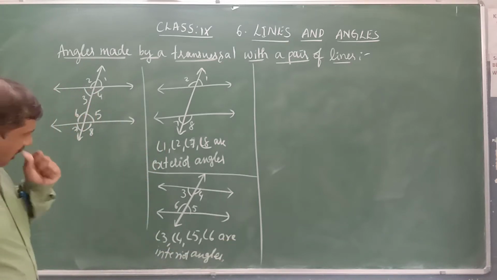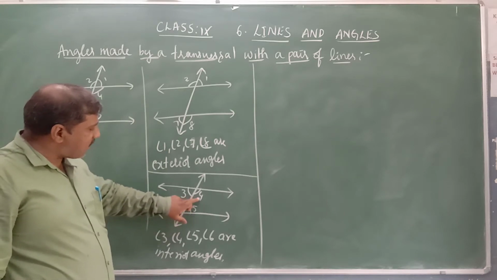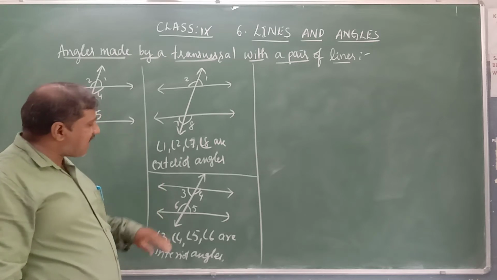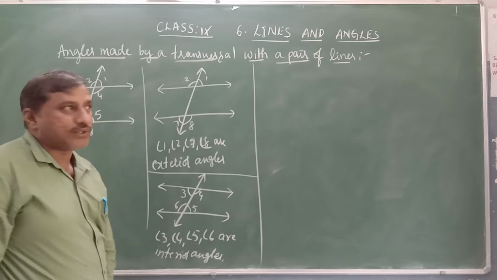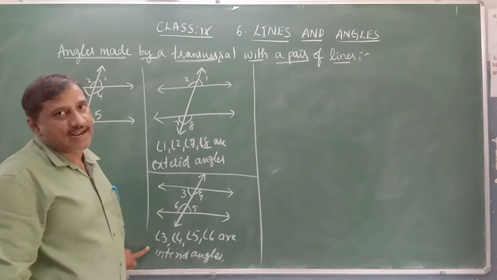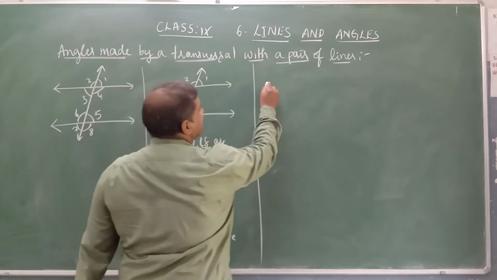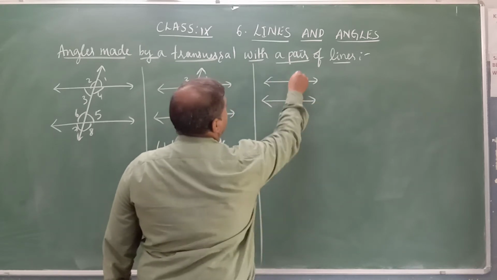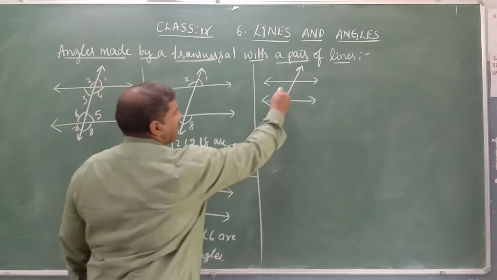Now if you observe here, angle 3 and angle 5, angle 4 and angle 6, they are on either side of the transversal, between these two lines. So those angles are known as alternate interior angles. See this figure: this is angle 3 and angle 5.